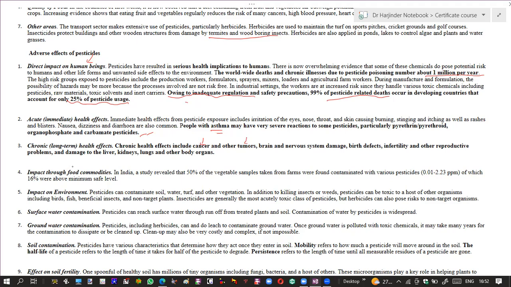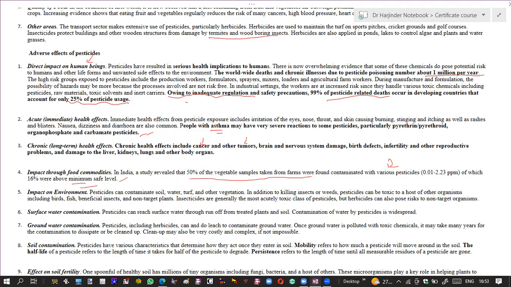They also have an impact through food commodities. Now, in India, it has been revealed that around 50% of the vegetable samples taken from various farms were found contaminated with various pesticides. And these pesticides were found in the range of 0.01 to 2.23 ppm, which is 16% above the minimum safe value. They also have a very strong impact on the environment.